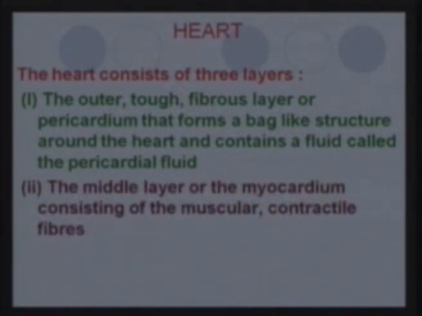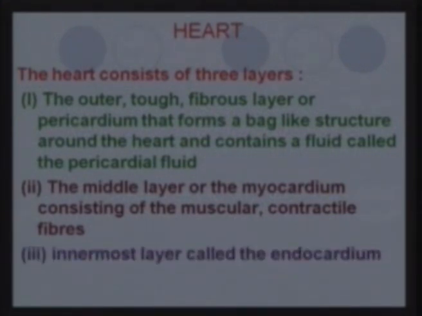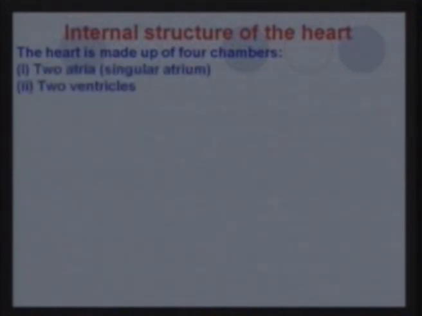The middle layer is the myocardium layer, and it is highly muscular, and it is the contractile region of the heart. The innermost layer is not that strongly developed. It's not as thick as the myocardium, and it is called the endocardium. Now I'll show you the internal structure of the heart by first showing you that the heart is made up of 4 chambers. There are 2 atria and there are 2 ventricles.